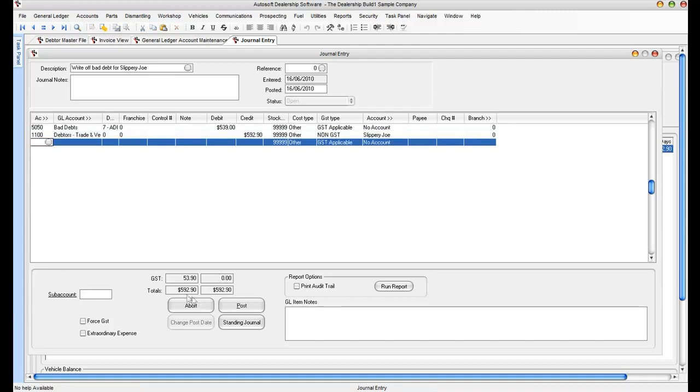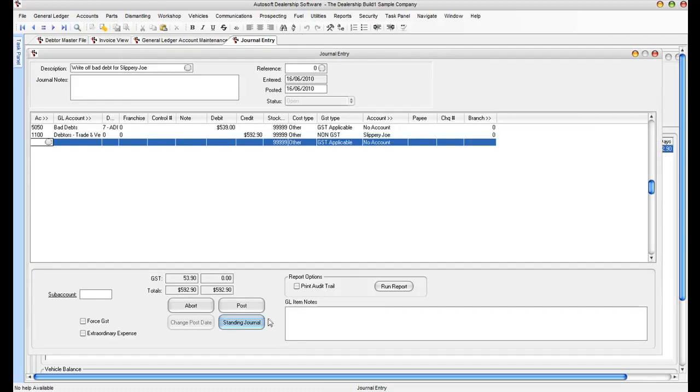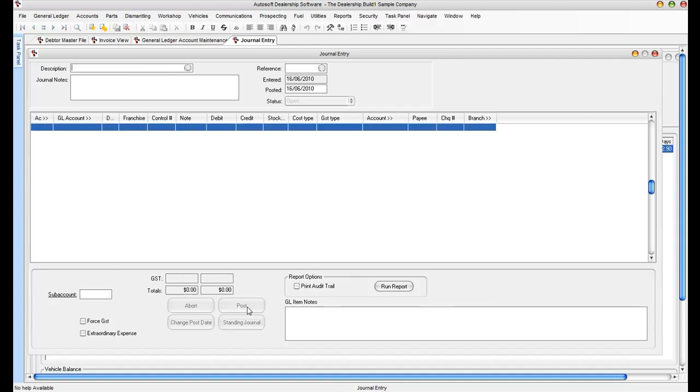What we now have is a balanced journal, $592 to the profit and loss expense account, plus the amount as a credit to Slippery Joe's account. Remembering in here, that's $592 sitting as a debit in the trade debtors control to Slippery Joe that we want to write off. We can then post this at today's date.